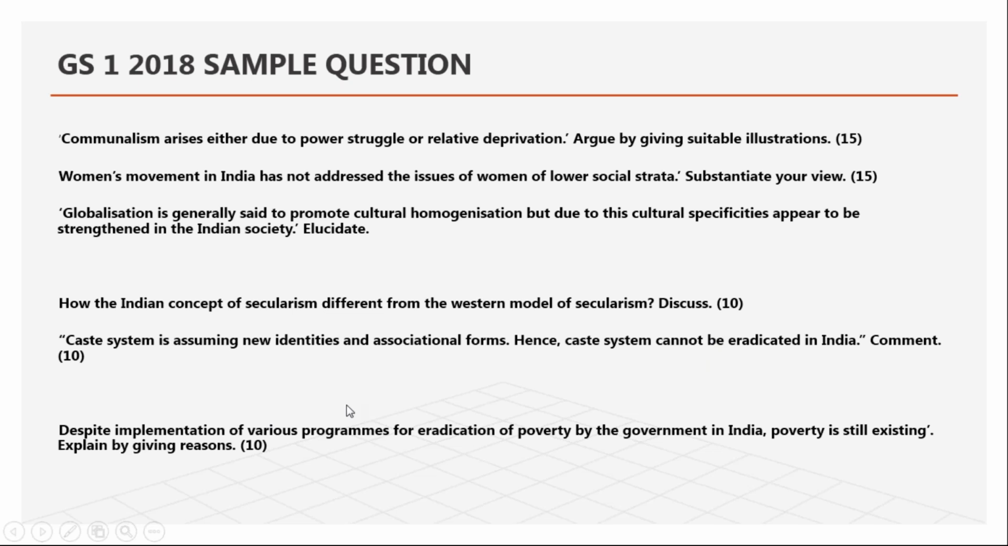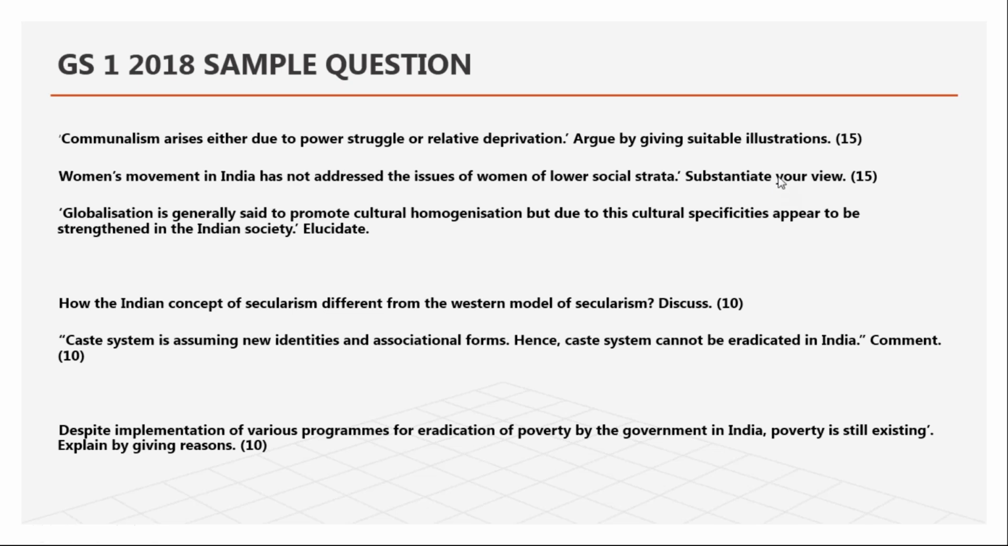So that is why I wanted to show you the sample questions also. Now, despite implementation of various programs for eradicating poverty by the government of India, poverty still exists. They are giving more weightage to society. Poverty, hunger, education, whatever, these are social issues. They concern society. This is why we can write a better answer, the best answer.